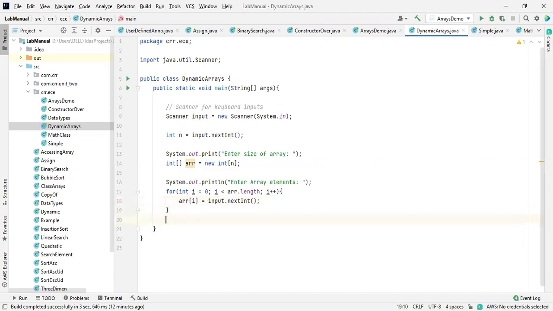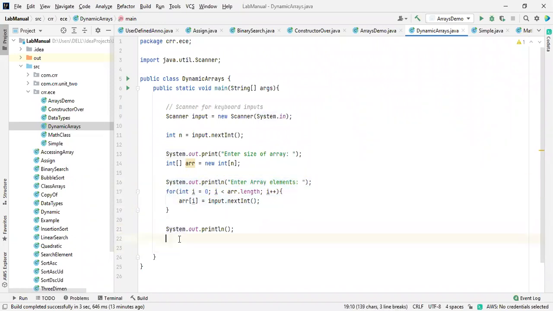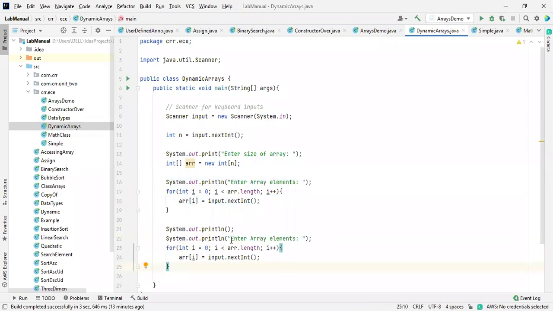Now after we did everything, we need to print the values. Paste it. I'm going to print the values. Assign it this one. Okay, paste it.